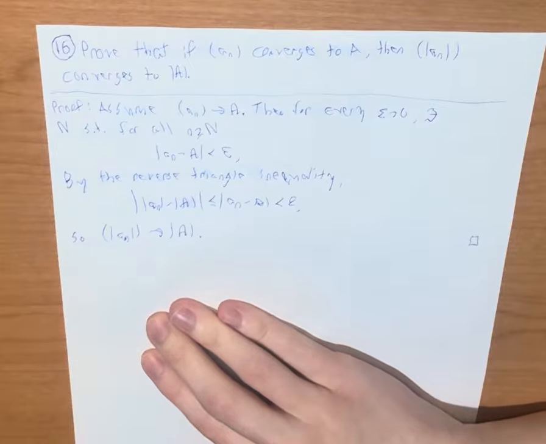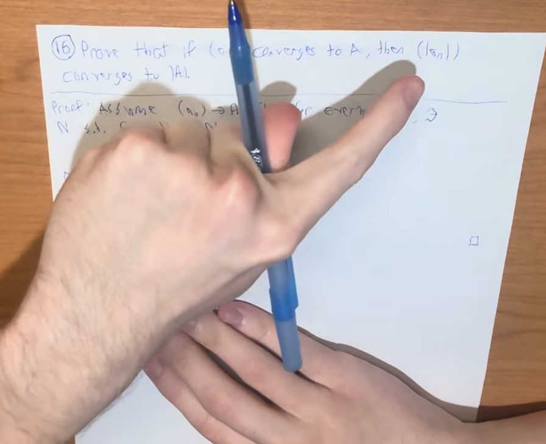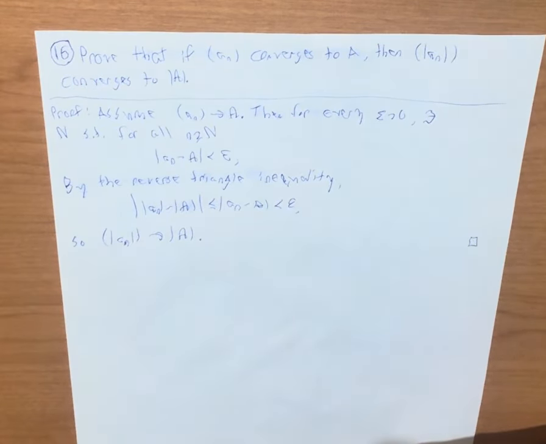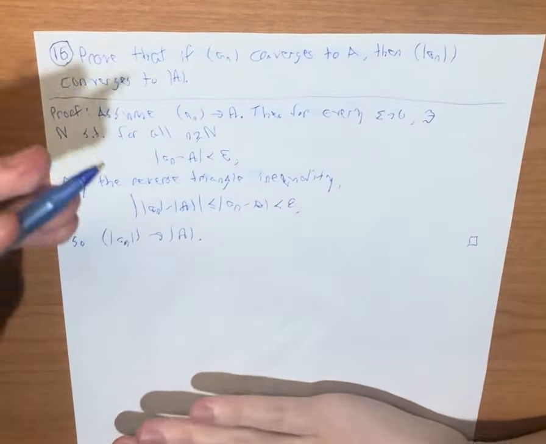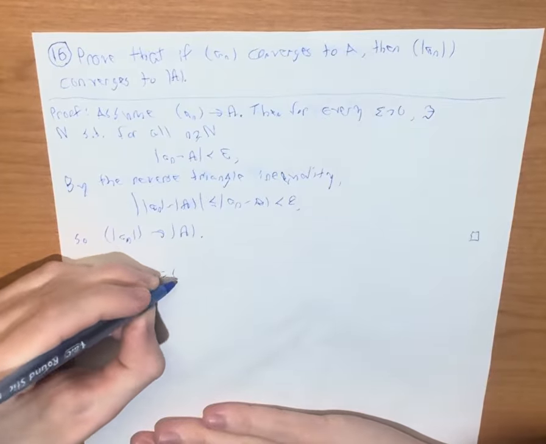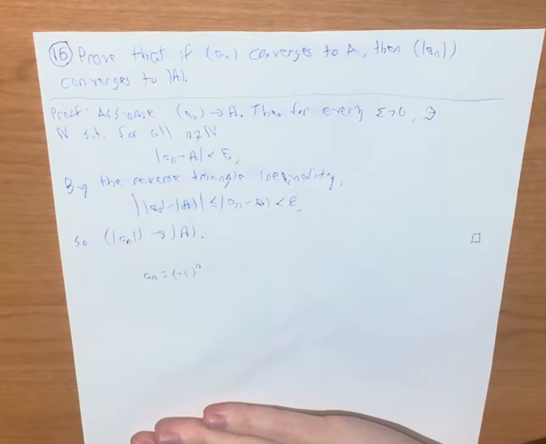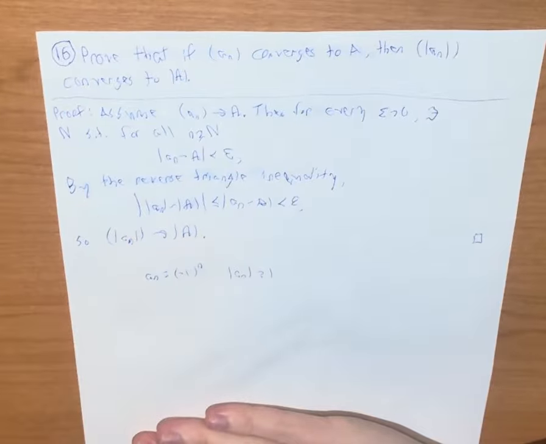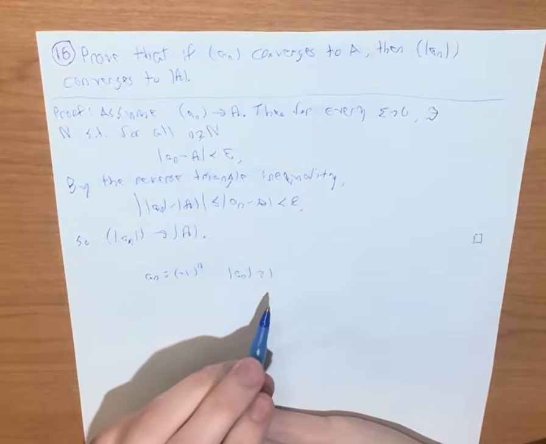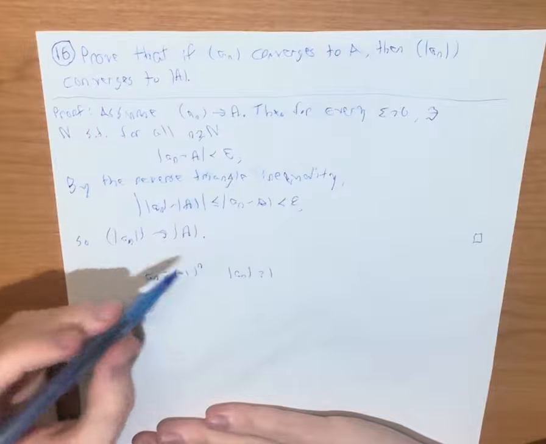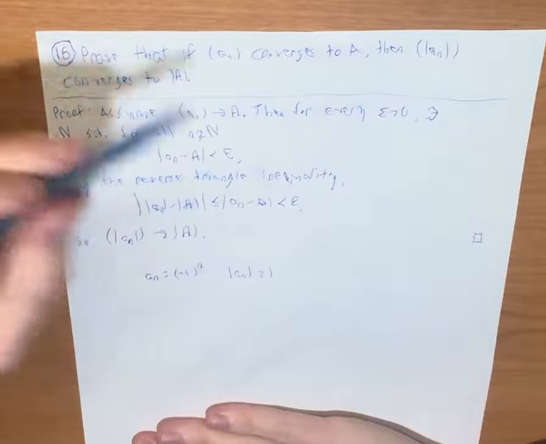We can also think about the converse as well. So if the absolute value converges, does the sequence without the absolute value always converge? Well, a quick counterexample would be if we thought about the sequence an that's -1 to the nth power, because the absolute value of an would give us 1 always, so it would converge to 1, but we know that this sequence without the absolute values does not converge, so the converse is not true.